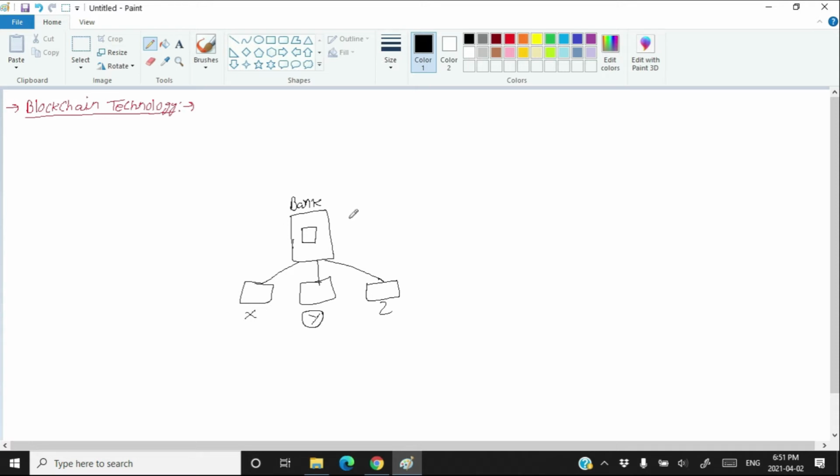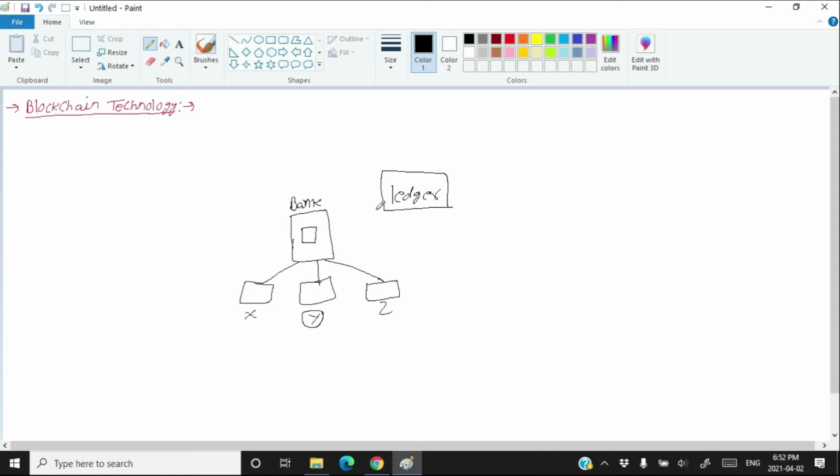This is called the centralized form of ledger maintenance. If you don't know what the ledger is, ledger means a database which stores all the transactions. That is called the ledger. So the bank stores all the transactions done by these three people on their joint account, but the bank can deal with the person Y to cheat the other two. This is one problem with the centralized server of ledger maintenance.